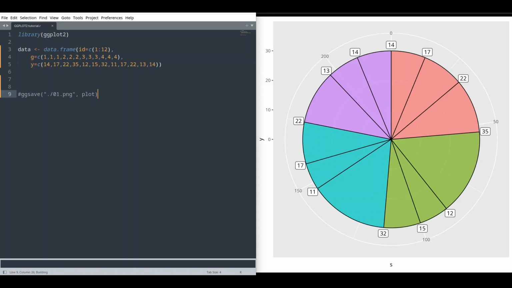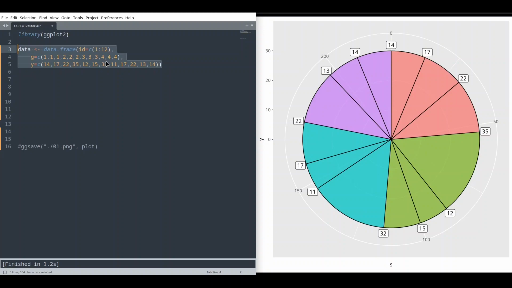Now I'm just going to save this and run it. Make some space. So what I have in here, in first line we have import declaration for our ggplot2 library. On last line we have ggsave commented, and in here I have created one data frame with three columns. First column is ID with values from 1 to 12, with column G that stands for group, also 12 values that represent groups, and finally with column Y we have our values.